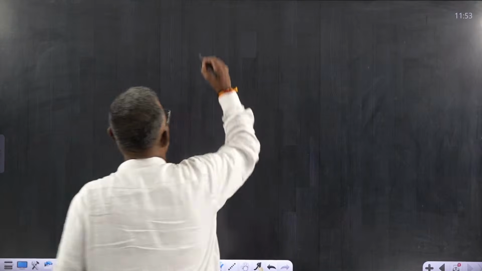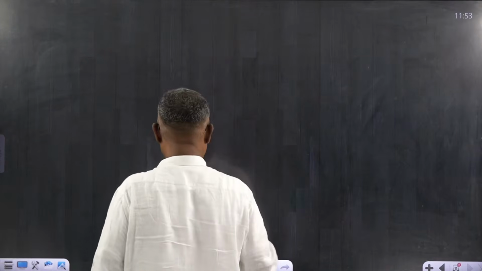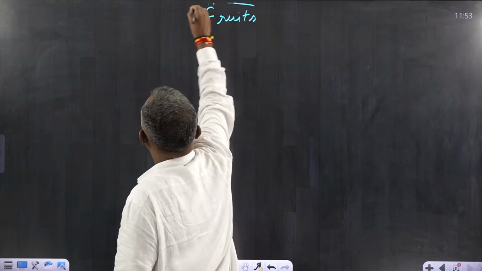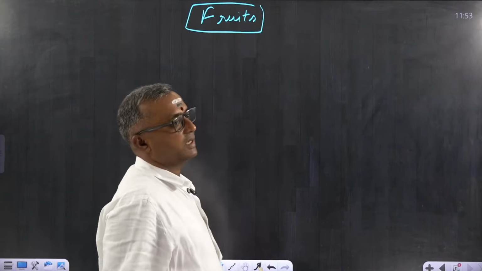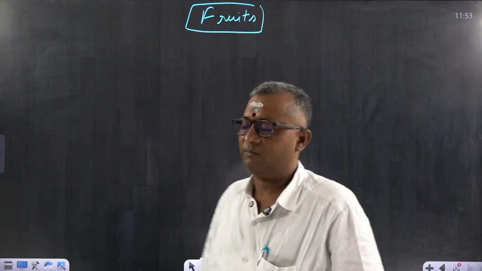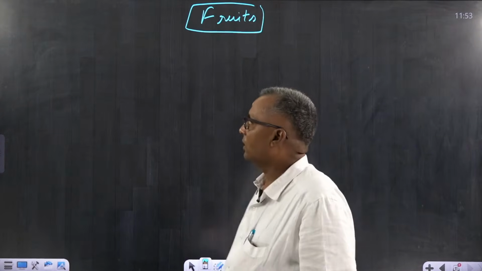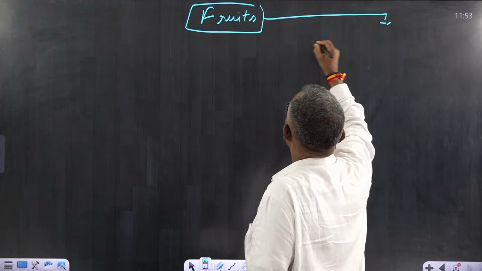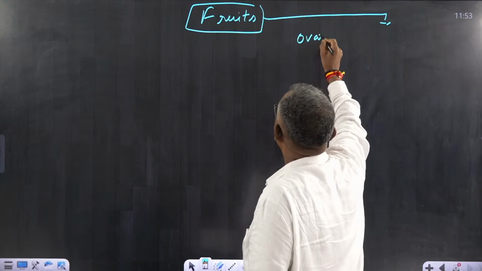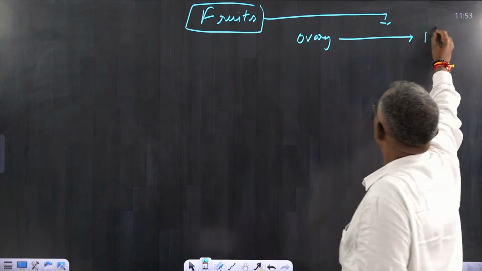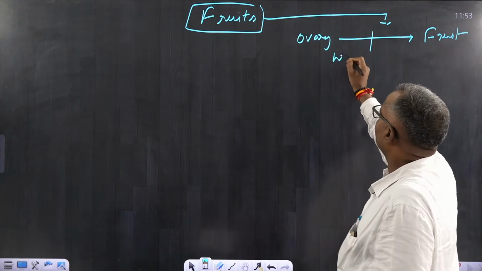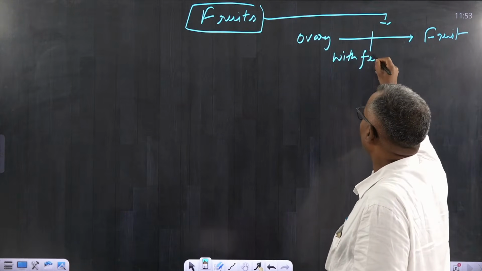These fruits are usually formed after fertilization. After fertilization, the ovary becomes fruit.